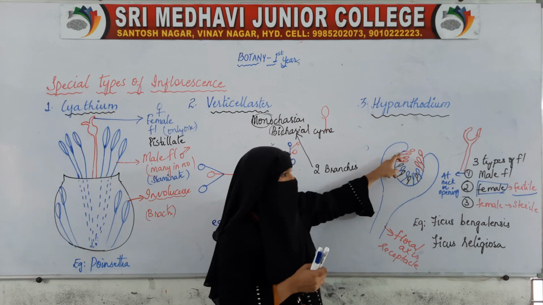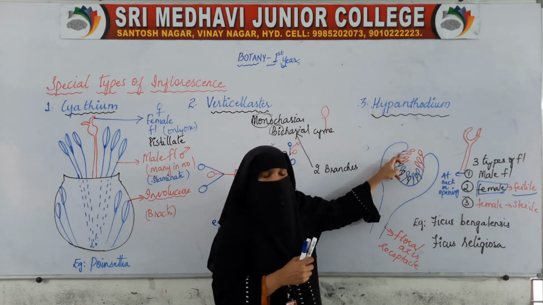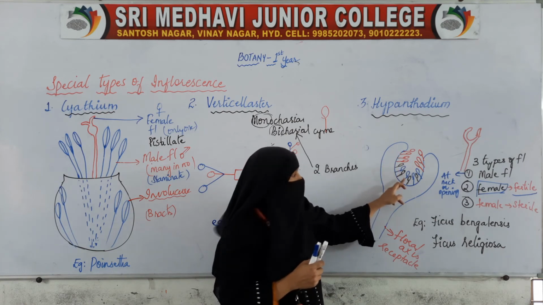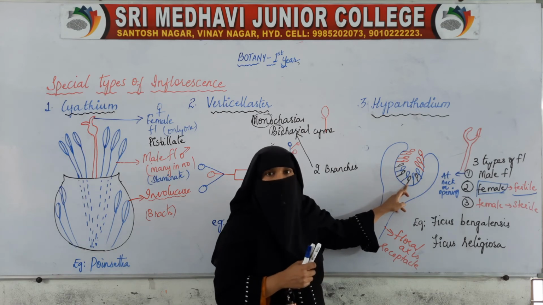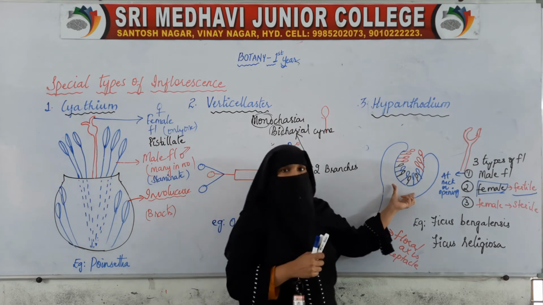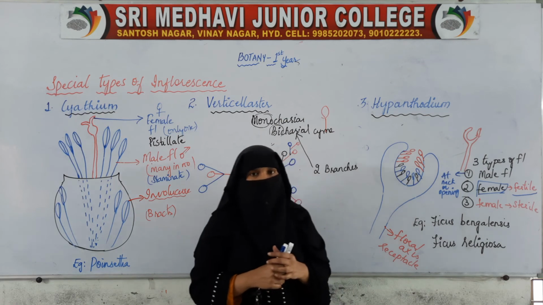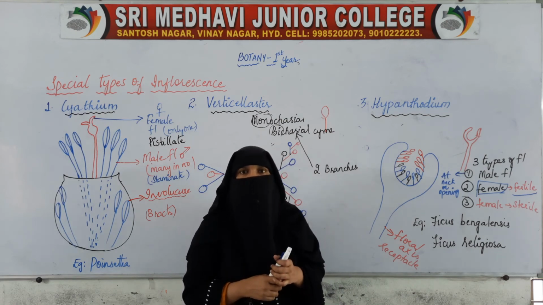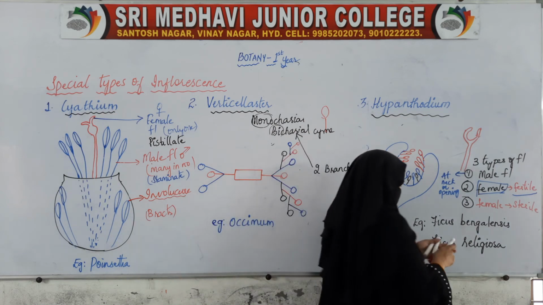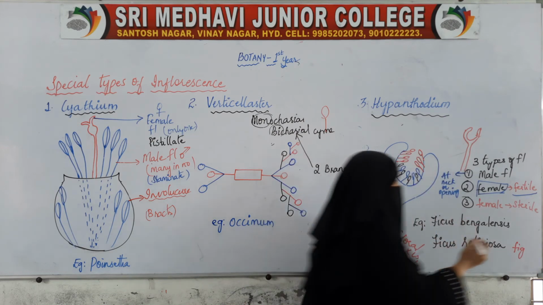The first one is the male flower, the second is the fertile female flower, and the third is the sterile female flower. Three types of flowers will be present. So this type of inflorescence is seen in Ficus species, fig, that is Ficus religiosa. This is the fig which we eat. Here, this is Ficus bengalensis, that is peepal plant.